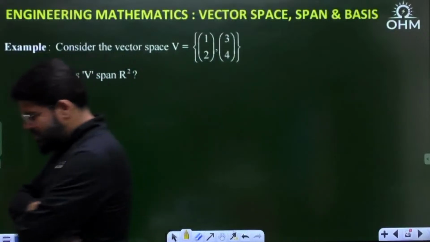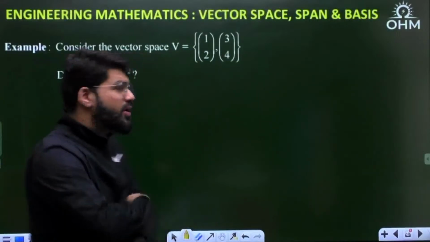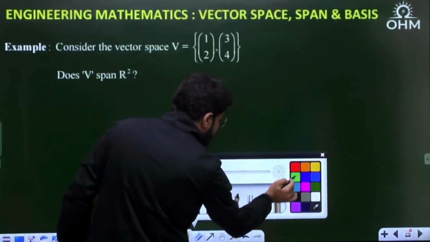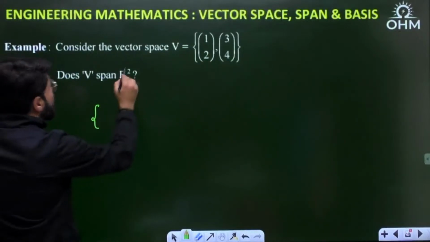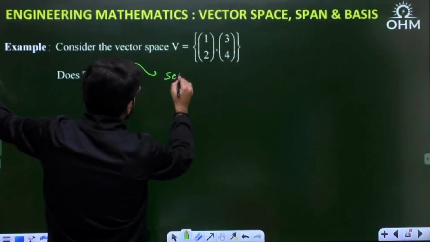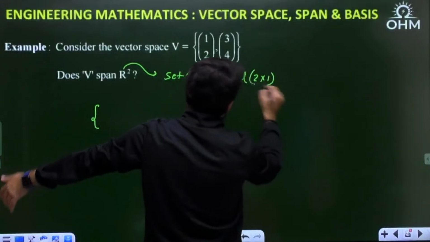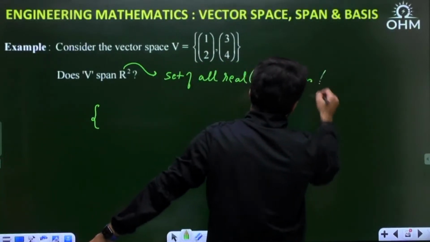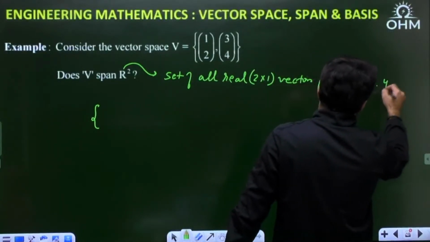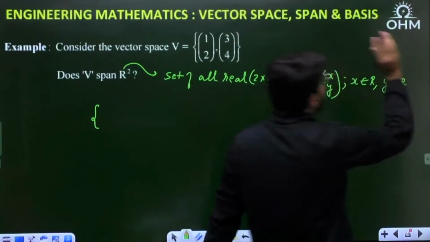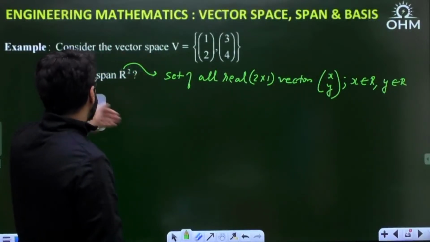How do you check this? So, now understand. If this spans R2, let me form another set here. What is R2? Let me redefine for you. Set of all real, again I repeat, set of all real 2 cross 1 vectors, X, Y, where X belongs to R and Y also belongs to R. X and Y can take any real value from minus infinite to infinite. Now, does the vector space V span R2?